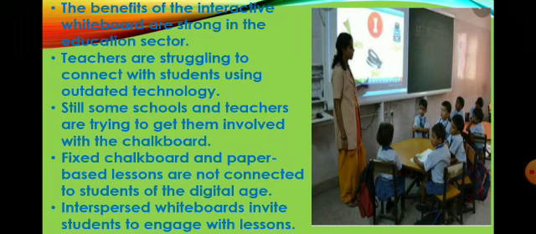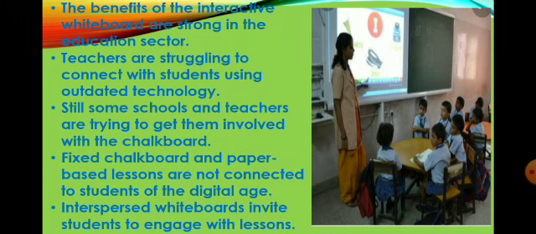The benefits of the interactive whiteboard are strong in the education sector. Teachers are struggling to connect with students using outdated technology. Still, some schools and teachers are trying to get them involved with the chalkboard. Fixed chalkboard and paper based lessons are not connected to students of the digital age. Interactive whiteboards invite students to engage with lessons.